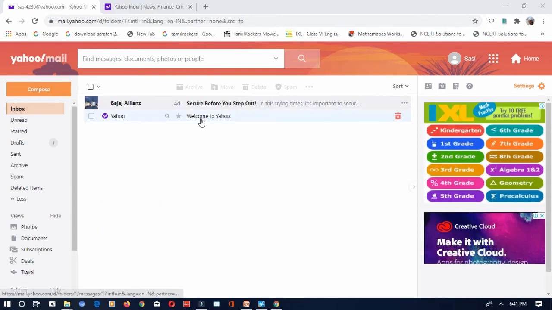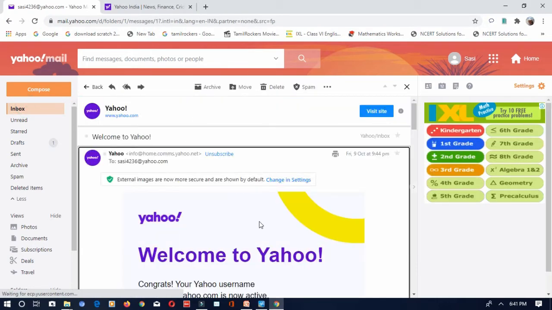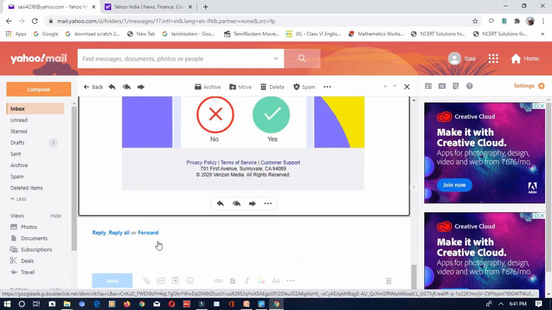Now if you want to read an email, you have to click on the inbox and click on the email. It will open the email. You can just read it over here. If you want to reply to an email, you have to go to the end of this place, like this, reply and forward. If you have received the email from multiple people and want to reply to everybody, you can select the reply all option.